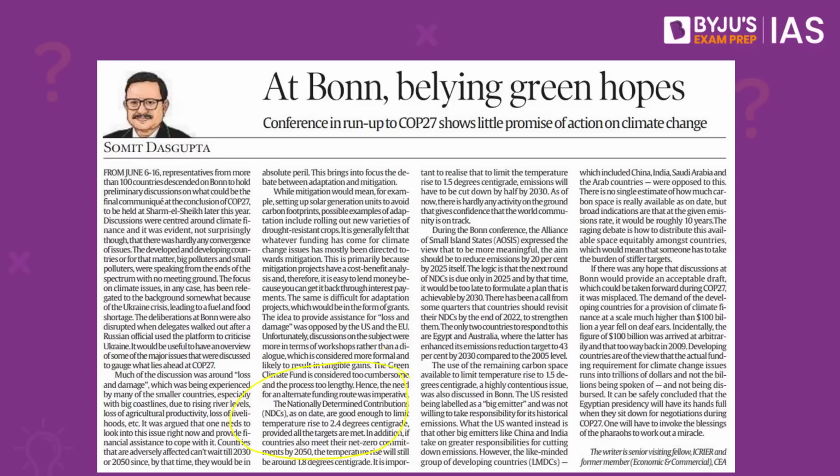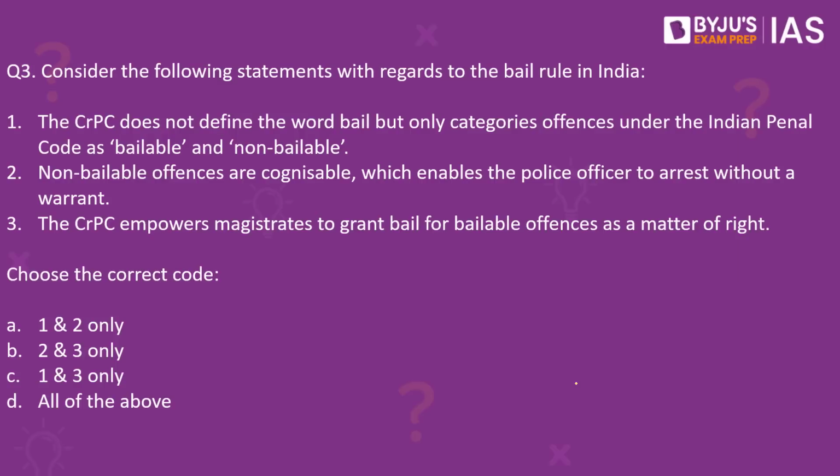It also says that nations such as the US, which are the big emitters, have still not taken up the responsibility for their historical emissions, and they instead want nations such as China and India to take greater responsibility and cut down on the emissions. Similarly, the like-minded group of developing nations includes China, India, Saudi Arabia, and Arab countries, and the other ones that I mentioned in this question.